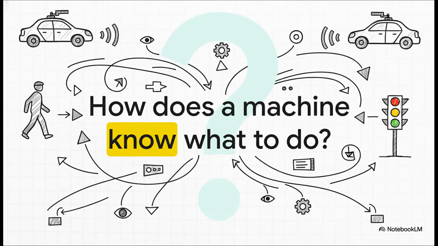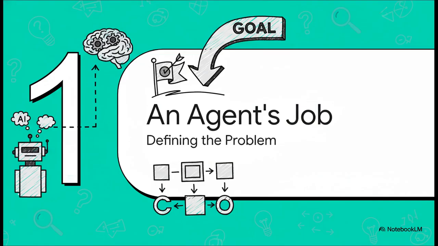I mean, seriously, think about it for a sec. A self-driving car has to make thousands of decisions every single minute in a world that's always changing. It's got to see pedestrians, understand what a traffic light means, react to some other driver who just cut it off. So how do you even start to program a machine to handle all of that chaos? Well, the very first step, way before you write even one line of code, is you have to give the AI a really clear job description. And in the world of artificial intelligence, we have a special name for our AI. We don't just call it a program or a robot, we call it an agent.